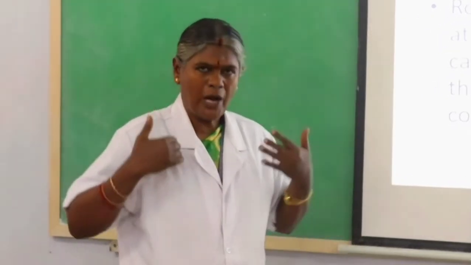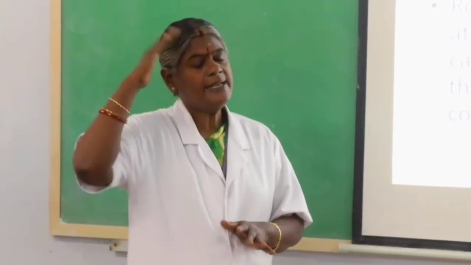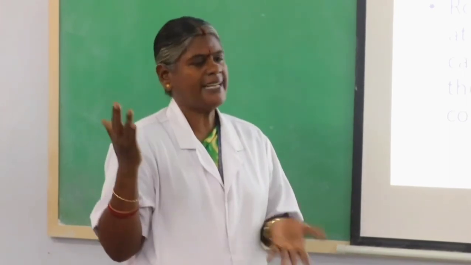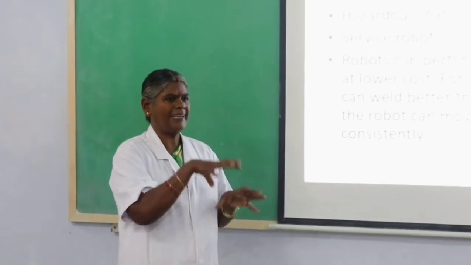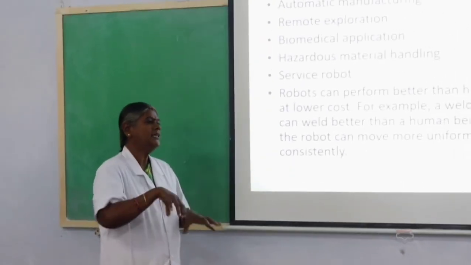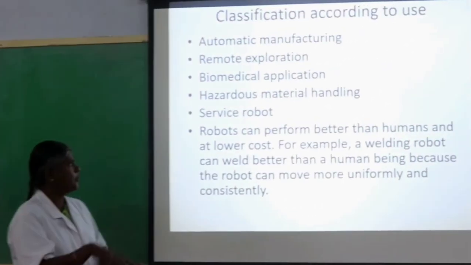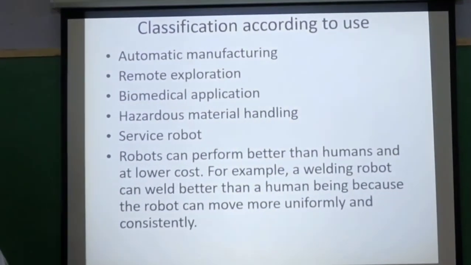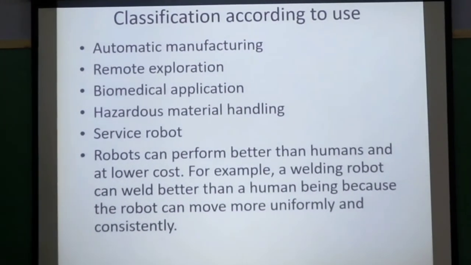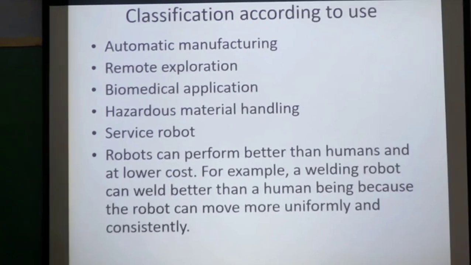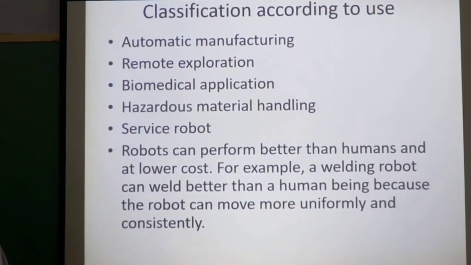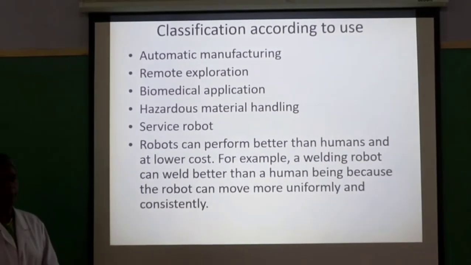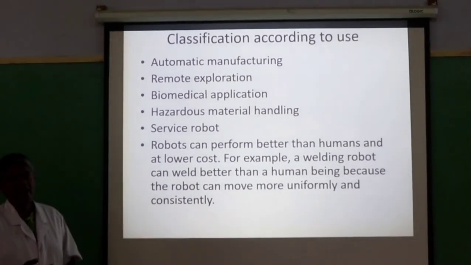Remote exploration. So underwater sea exploration, satellite exploration. So these are examples for remote exploration. Biomedical application. So to remove hazardous waste we can use robots for biomedical application, and for hazardous material handling, nuclear power plants we can use them, and service robots. So say for example, during corona times we can use robots to deliver medicines to the affected patients. So these are the classifications according to use.